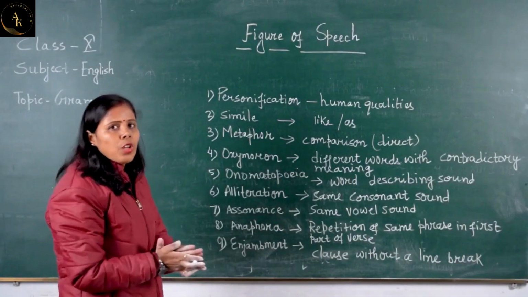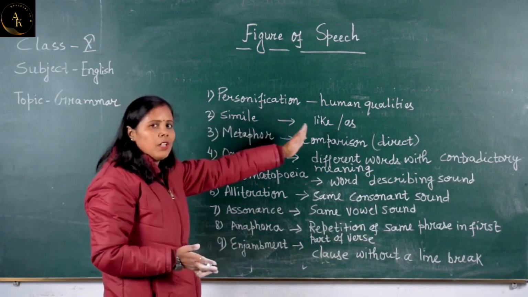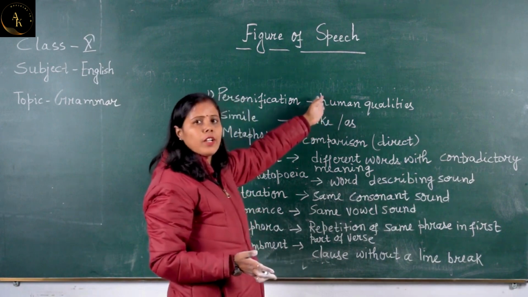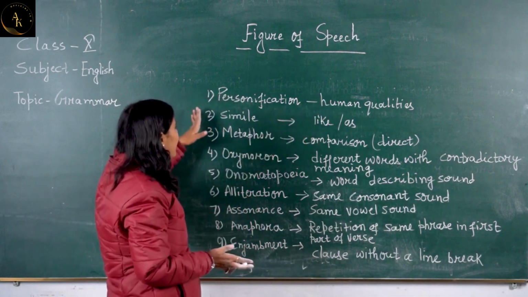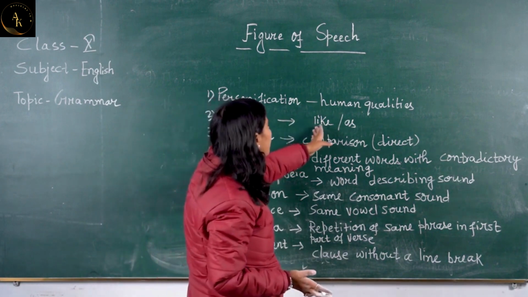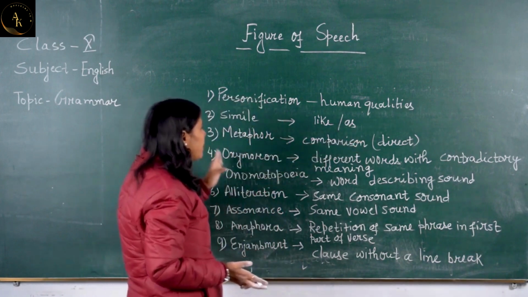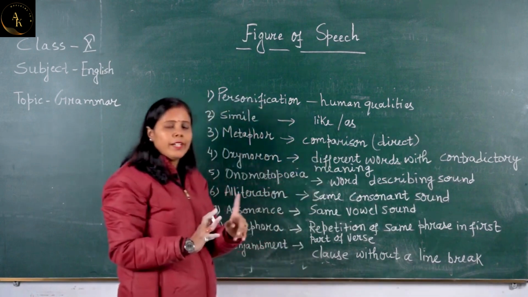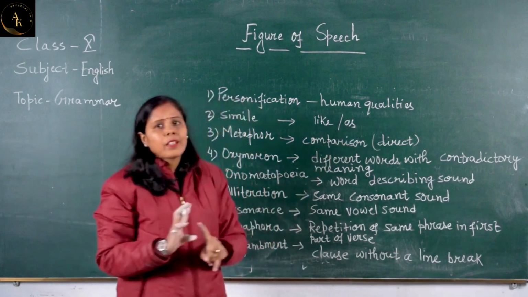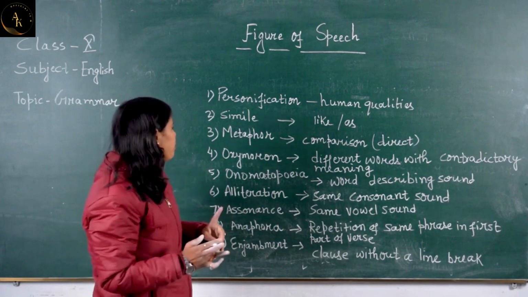So now take a quick look on what we have discussed today. The first one is personification, that is giving human qualities to abstract or inanimate object. उसके बाद simile, there is a comparison between two objects and the key words there like and as. Next one is metaphor. वहाँ भी comparison होता है, but there we will not use like or as. There we will make the comparison directly. As we said, camel is a ship of desert.